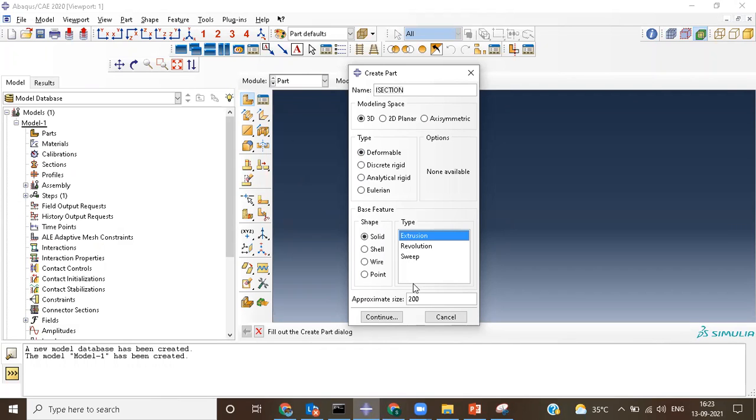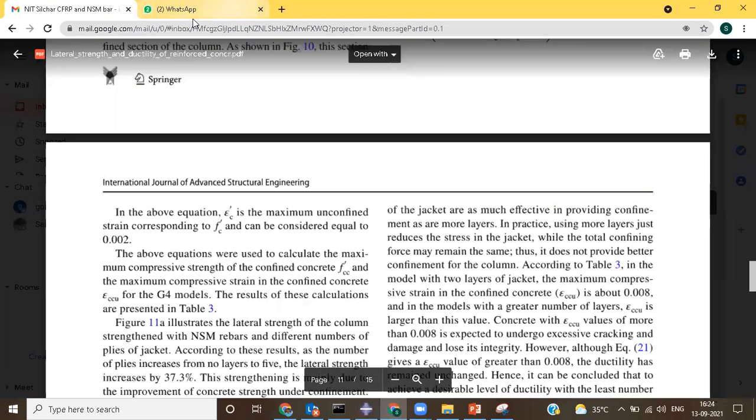Now, all the way through, we are planning to design some kind of model, and for the first time we talk about a numerical number, 200. And it is clearly called a size. Is this 200 meters, 200 mm, 200 centimeters, or 200 kilometers? What does this 200 indicate? Please remember this, guys: Abaqus by default doesn't have any units on its own.